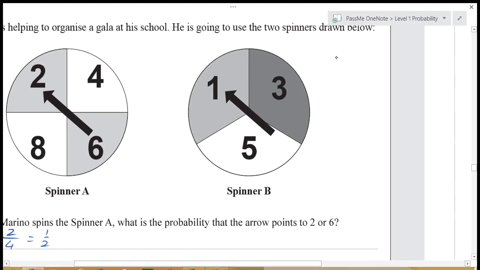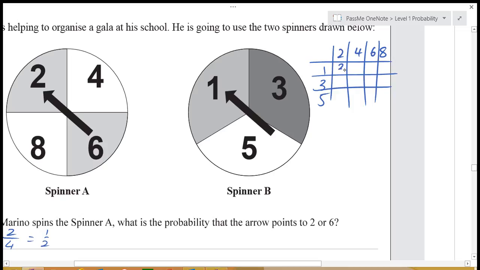So he could get 2, 4, 6 or 8 from the first one, and he could get 1, 3, 5 from the next one. So if we add these up, that'll give us 3, 5, 7, 9, 5, 7, 9, 11, 7, 9, 11, and 13. So if we're looking at the probability of getting each, it can come from this table.